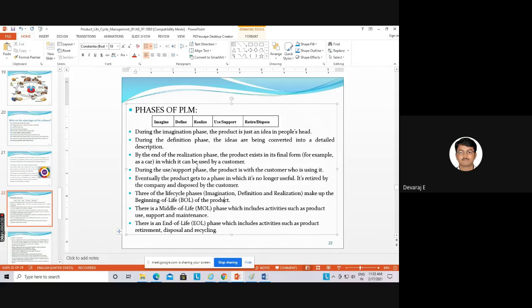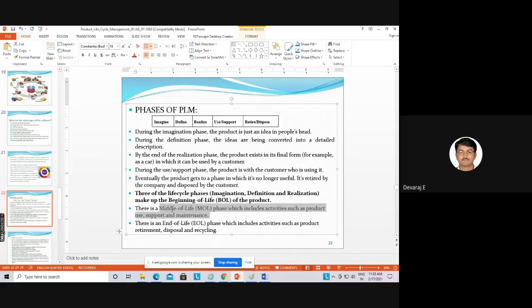So the first three phases, that is imagination, definition, realization, this is called as beginning of life. You can see here. So this is called as beginning of life. That is, we are giving either a new product to the market, or for the customers, or we are trying to only update the technology of the product, and we are giving it to the customers. And second, you can see, that is product use, support, maintenance. This will come in middle of life.